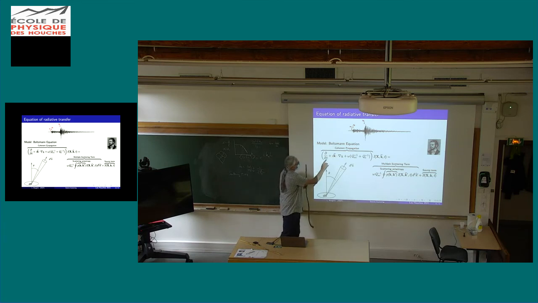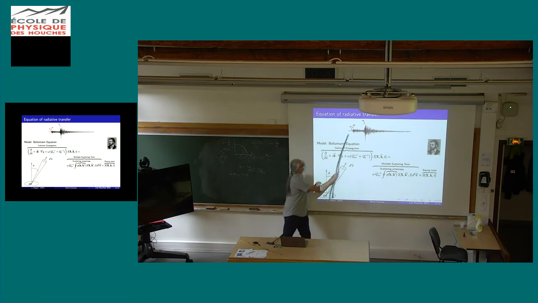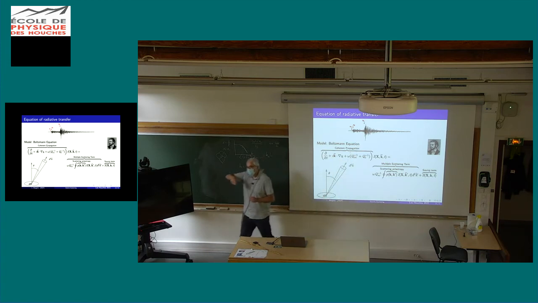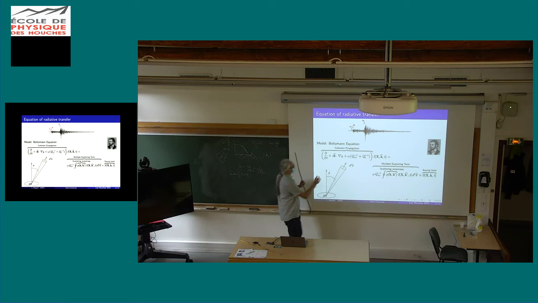I want to immediately emphasize something. Here, you have time and you have frequency. These are not the Fourier conjugate variables. The time here is a slow time. It's the time of the envelope, which varies very slowly. The frequency here is the frequency of the oscillation, which varies very rapidly. So it's a time-frequency analysis. If you want to think very simply, it means that we are looking at a narrow band signal filtered around the frequency omega.